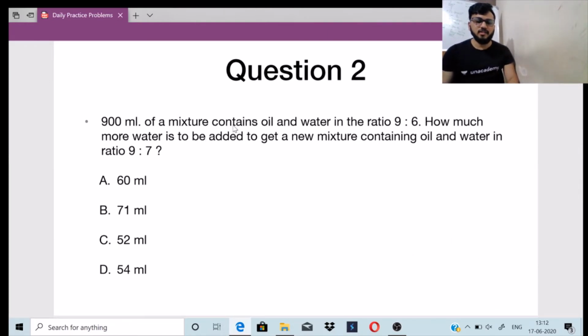900 ml of a mixture contains oil and water in the ratio 9:6. How much more water is to be added to get a new mixture containing oil and water in the ratio 9:7?